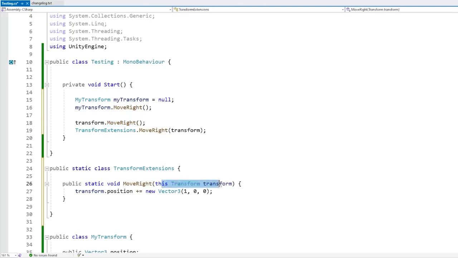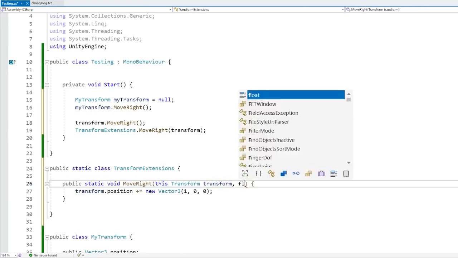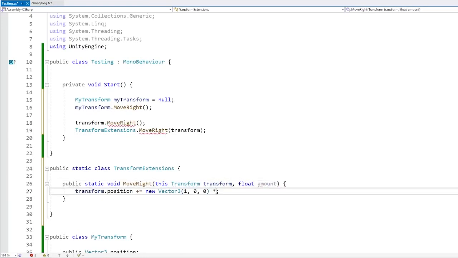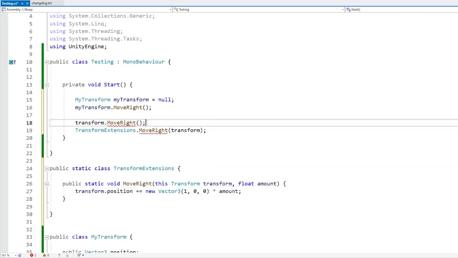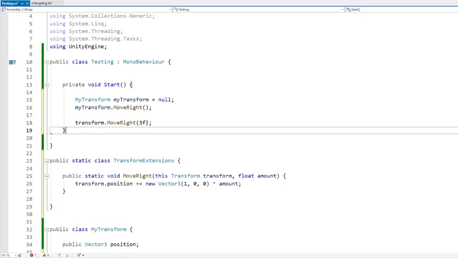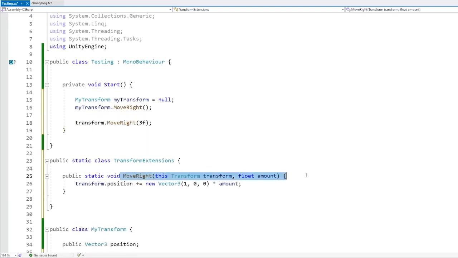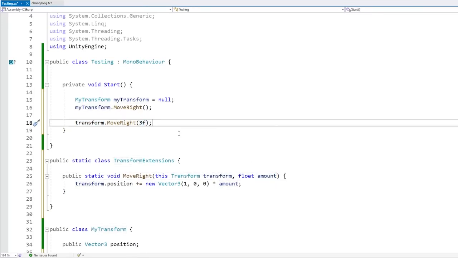Of course, after this special parameter, which has to be the first one, afterwards you can add whatever you want. So let's say, for example, a float amount, and we modify this one by the amount. Then when calling it, we just pass in, for example, 3. And yep, this works. We call the function extension, which is going to call this function. For the transform it is going to use this one, and for the amount it is going to use this one.